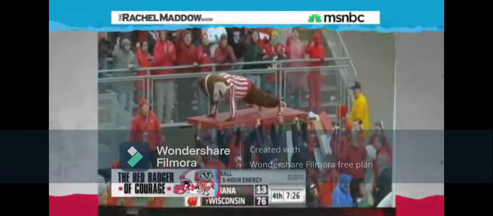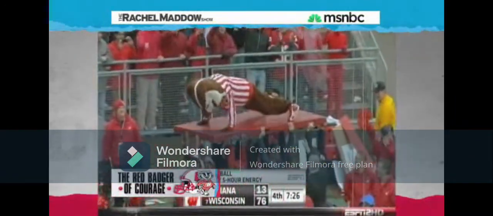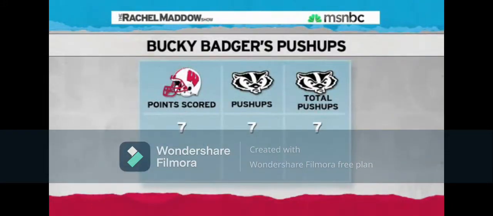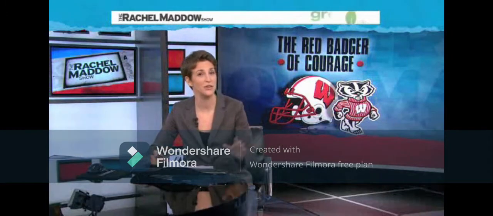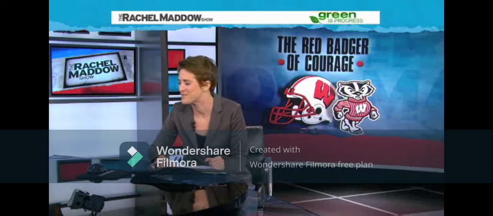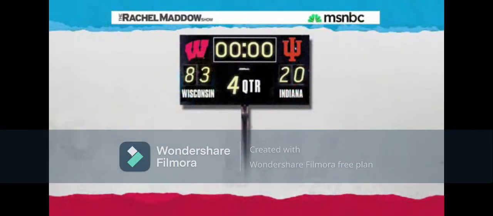So Wisconsin scores a touchdown and an extra point, Bucky does 7 push-ups. Then they score a field goal. The Wisconsin score goes from 7 to 10, and Bucky does 10 more push-ups. If Wisconsin then scores another touchdown and an extra point, and their score goes to 17, Bucky then does 17 more push-ups, putting his total push-up tally by that point of the game up to 34. Here's the problem, which has given rise to the mystery. On Saturday, the Wisconsin football team scored 83 points. Wisconsin 83, Indiana 20.